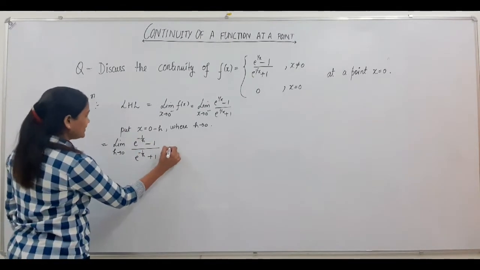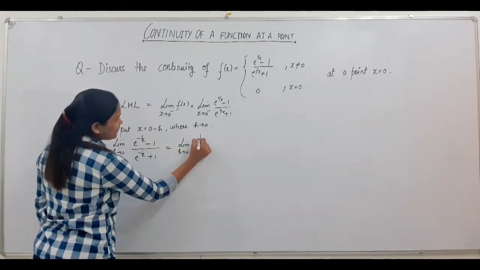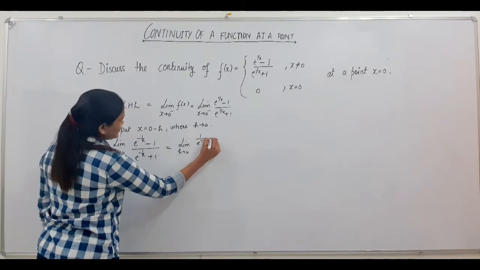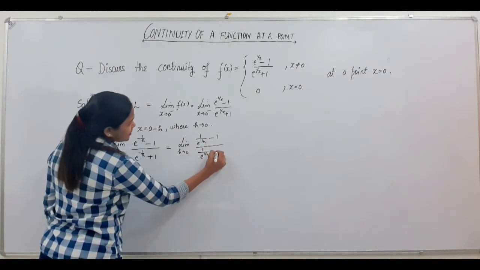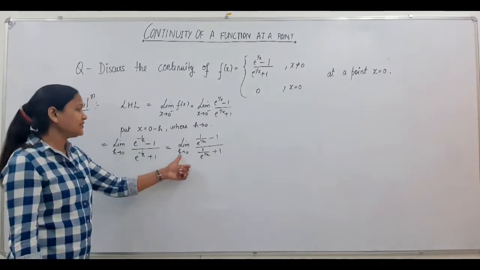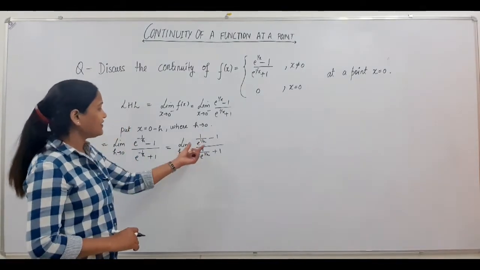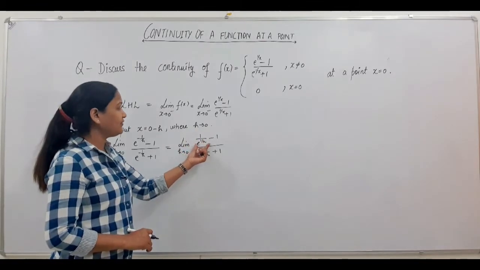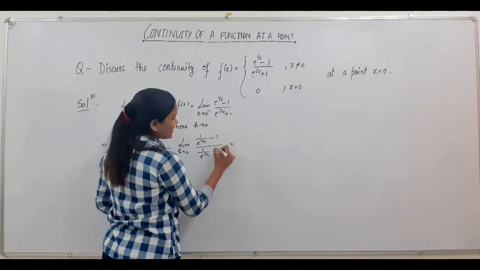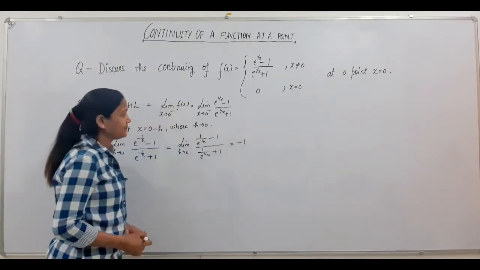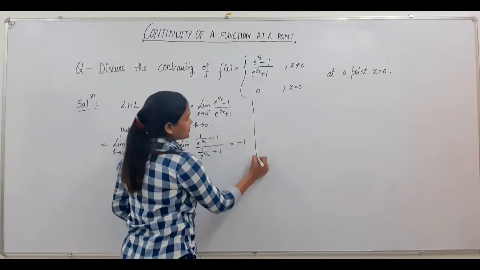Now this can be written as limit h tends to 0 of (1 upon e to the power 1 by h minus 1) upon (1 upon e to the power 1 by h plus 1). When h tends to 0, 1 by h tends to infinity and 1 upon e to the infinity tends to 0. So your limit will be equal to minus 1 upon 1, which is minus 1. Now let us calculate your right hand limit also.